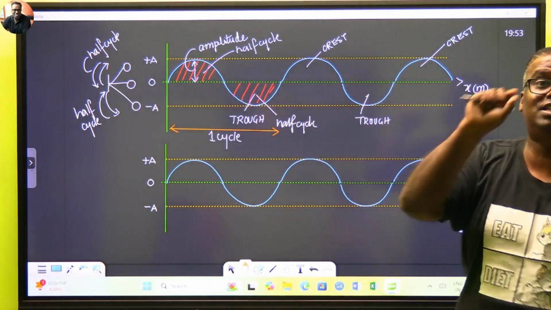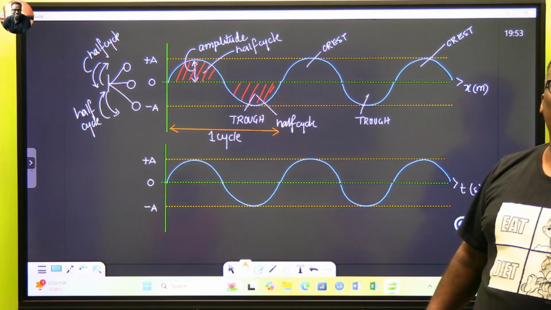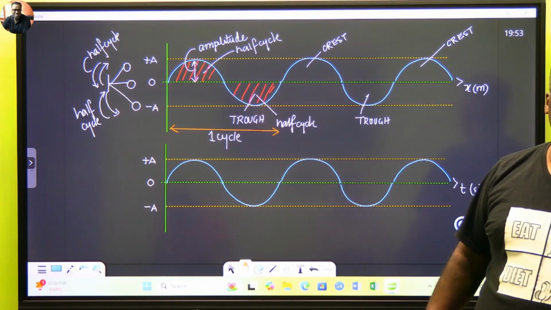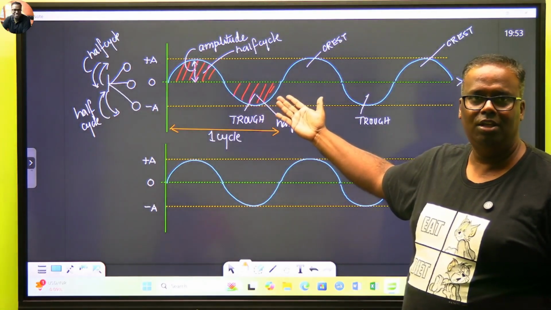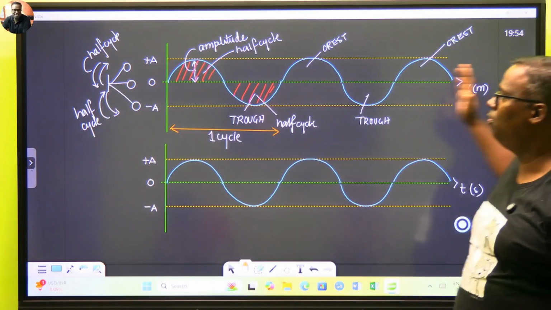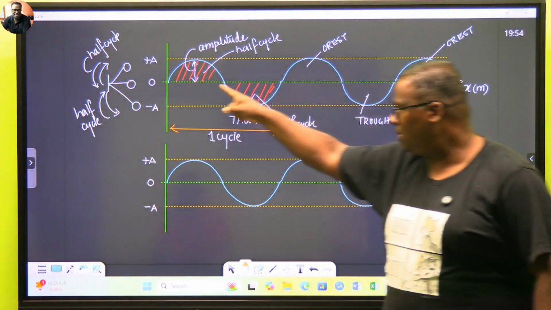This is not particles. This is a very good question. This is the plot of the disturbance, not particles. No particle moves in a wave. You can also think about it as the ocean water, where Dhruv had an assumption that the water actually travels. The water does not travel. This is the ocean water. The water stays right here.